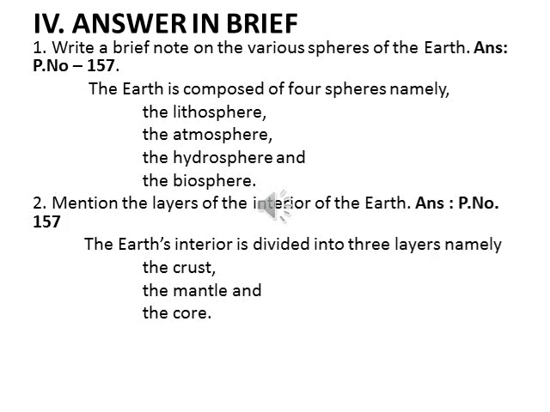Then mention the layers of the interior of the earth. This is also page number 157, the heading structure of the earth. In that, the third line: the earth's interior is divided into 3 layers, namely the crust, mantle and the core. Just take out the earlier part and start from the earth's interior is divided into 3 layers.